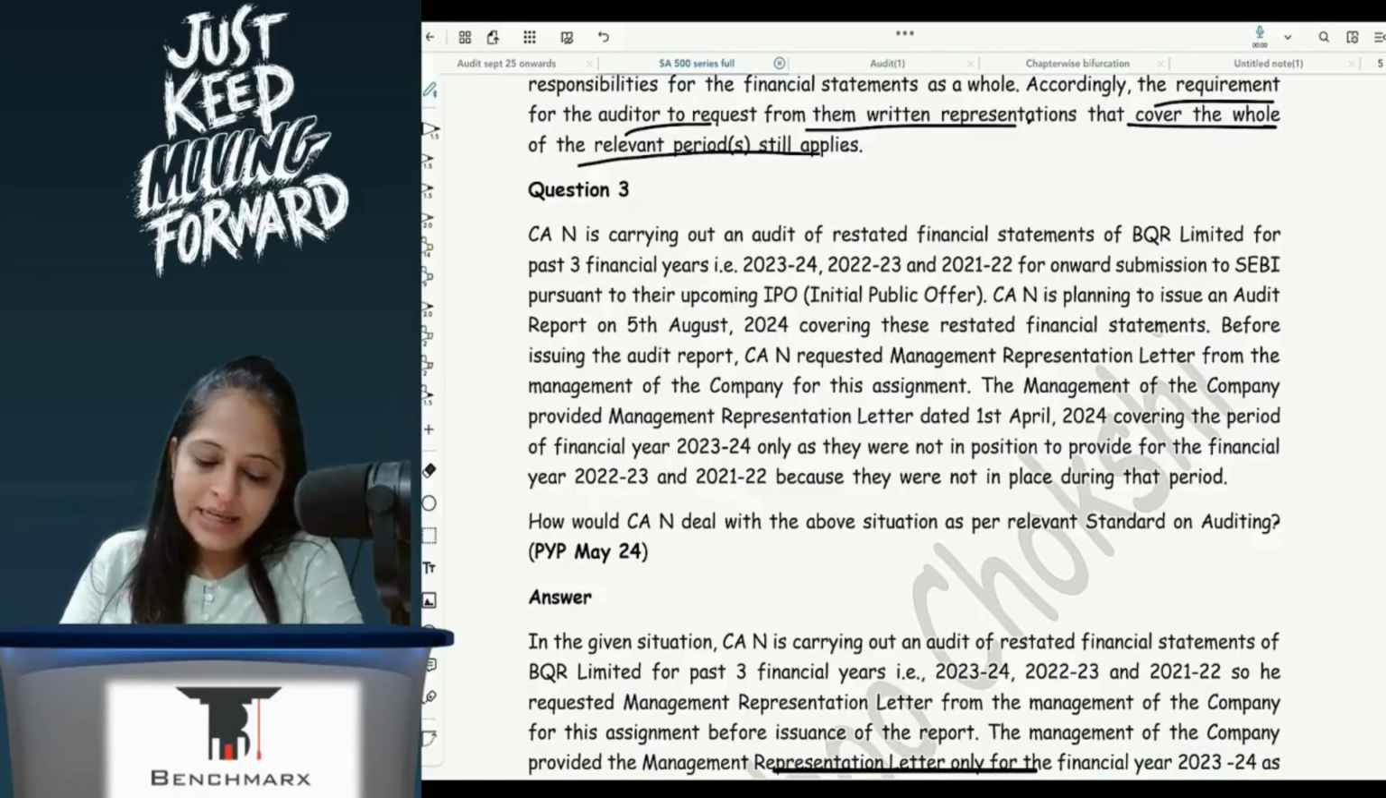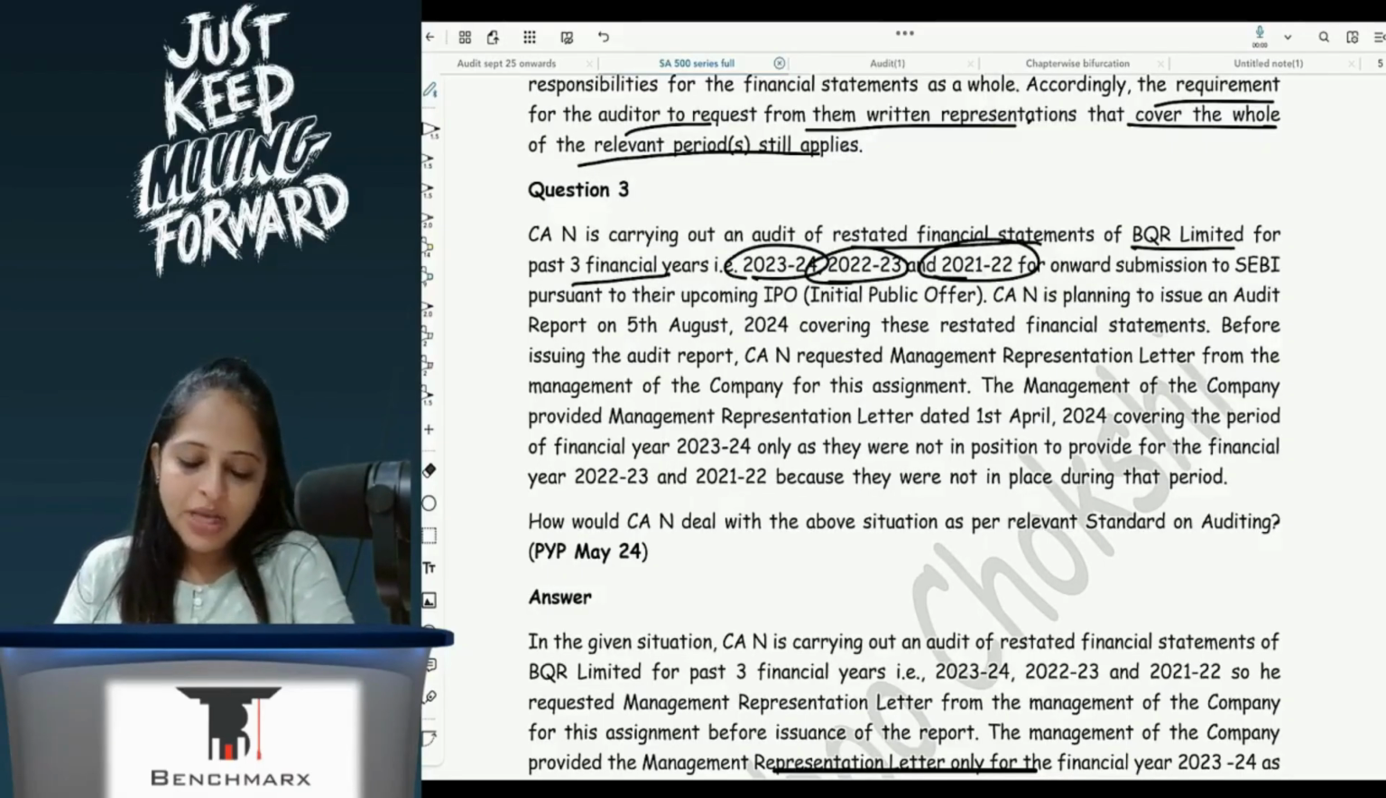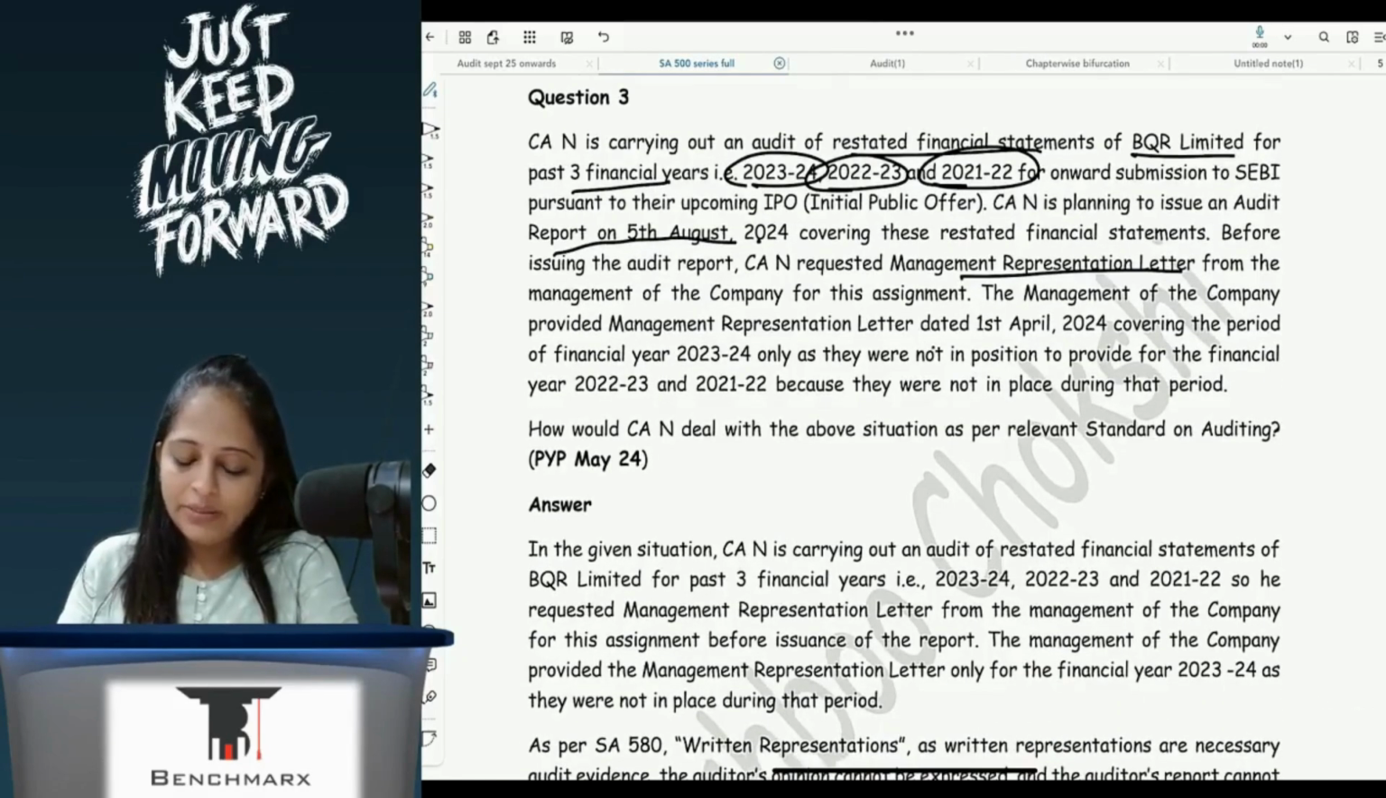CAN is carrying out an audit of restated financial statements of BQR for the past 3 financial years 23-24, 22-23, 21-22 for onward submission to SEBI pursuant to their upcoming IPO. CAN is planning to issue an audit report on 5th August covering these restated financial statements. Before issuing, CAN requested a management representation letter for the company. The management provided a representation letter dated 1st April 2024